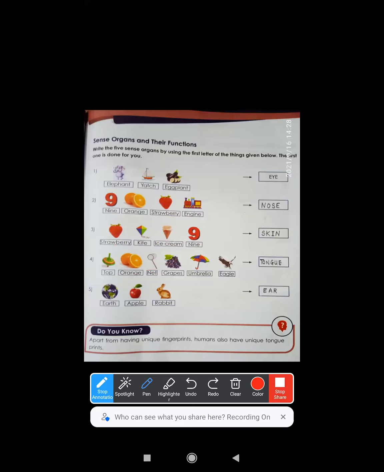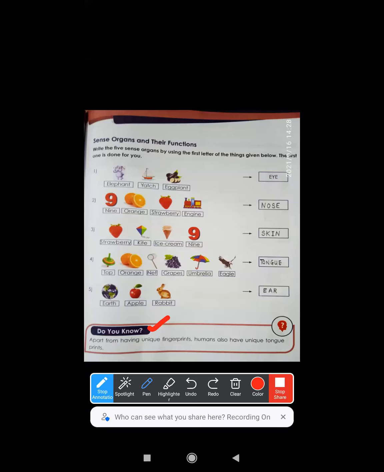Okay. Now what they are saying, do you know? They are saying apart from having unique fingerprints. Okay, see your palm. See, there are so many lines, different lines, right? So these lines are called as fingerprints. Okay, so we all human beings have got unique, means completely different. It does not match with anybody.